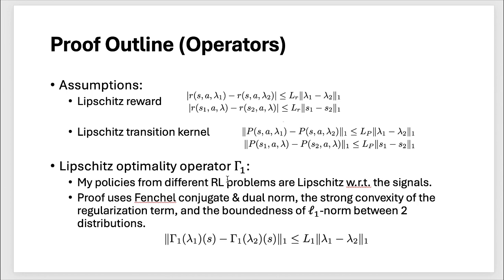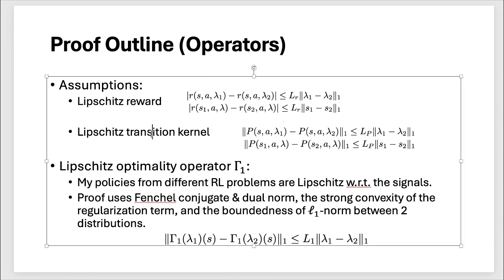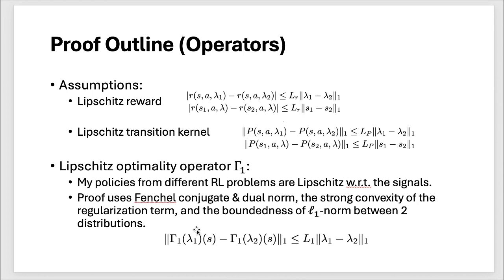So how do we prove that? The proof is very long. I think I wrote 3 to 4 pages just to prove that this is Lipschitz under these reward and transition kernel Lipschitz assumptions. It will use a combination of the Fenchel conjugate and dual norm, the strong convexity of the regularization term, and the boundedness of the L1 norm between the two distributions. So in the end, we arrive at this very simple conclusion that there exists this constant L1 that makes the optimality operator gamma 1 Lipschitz, which is my policy gamma 1.